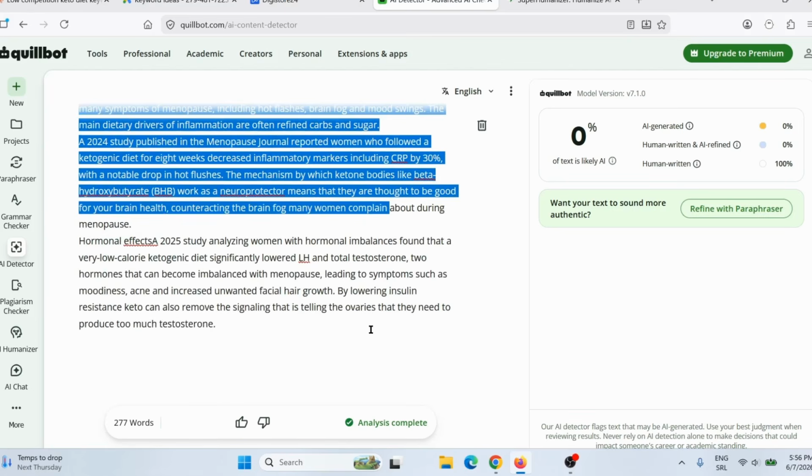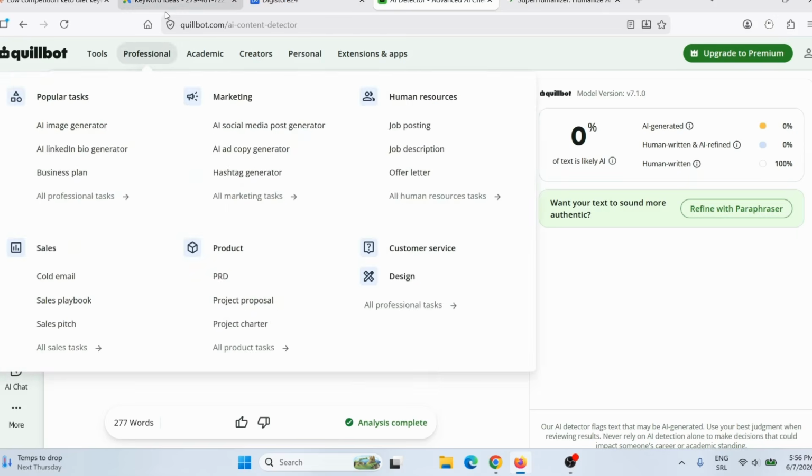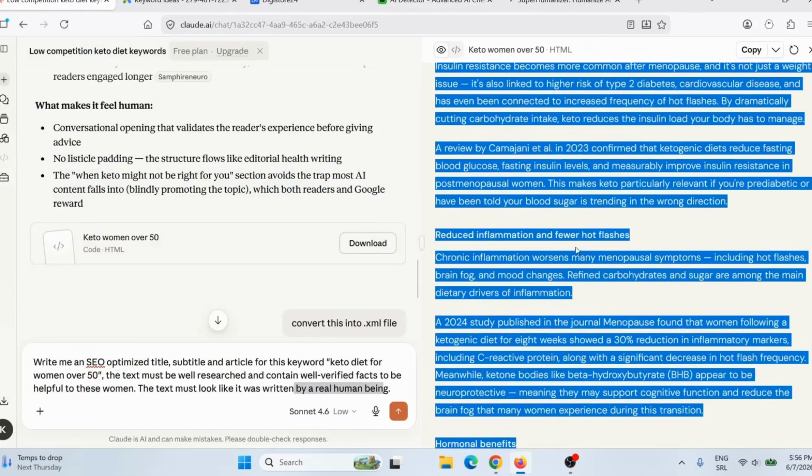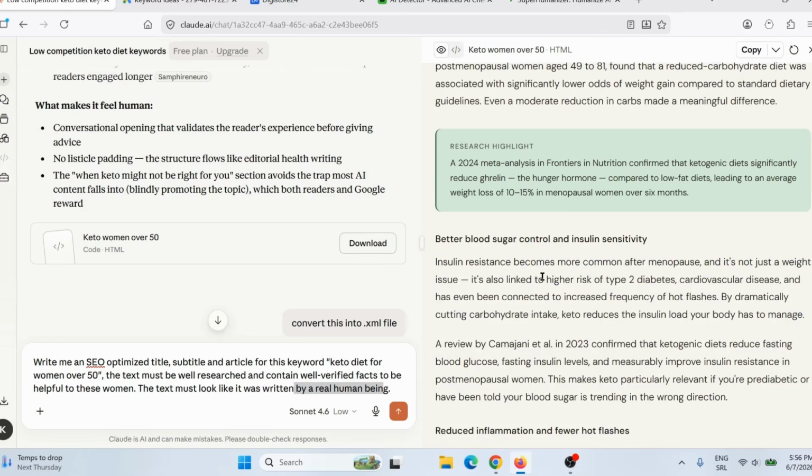So Google will like it, Facebook will like it, TikTok will like it, Reddit will like it, all the big companies, all the big websites will like this article now. So what I need to do, I simply need to go back here on Claude AI, and I need to replace this article here, okay? So what I need to do next, now I need to publish this article.